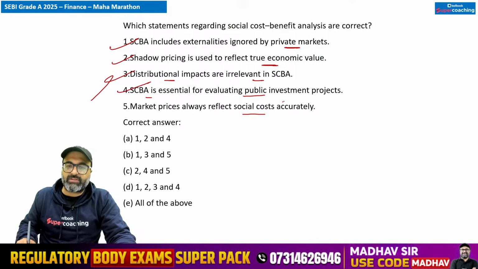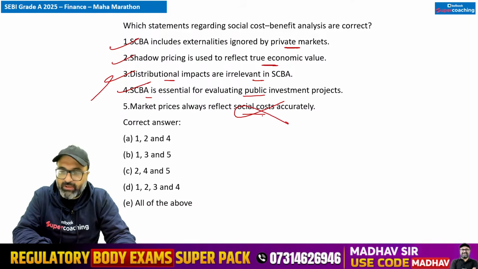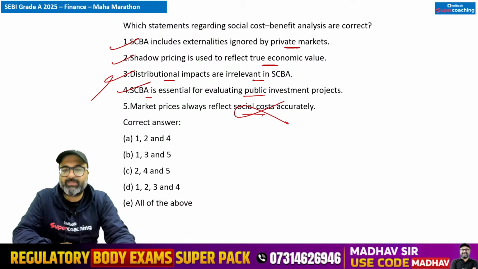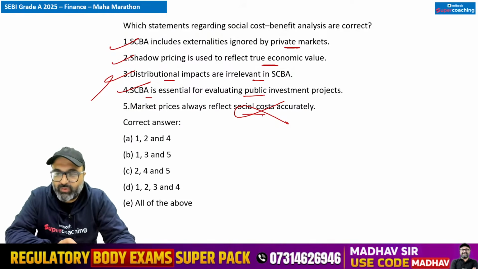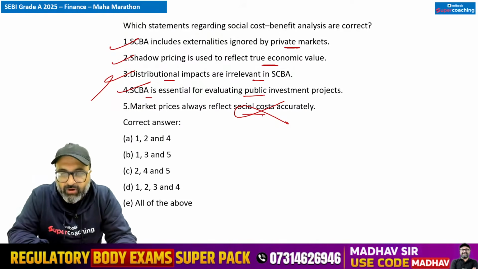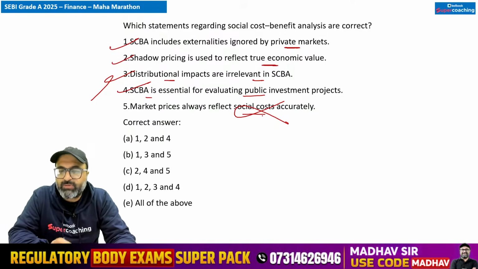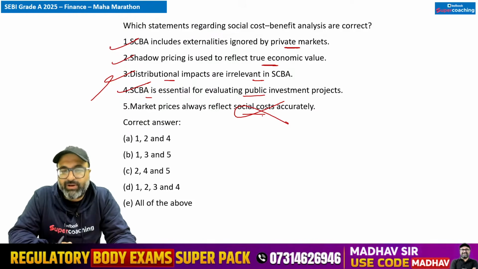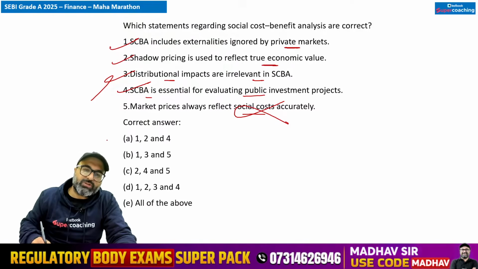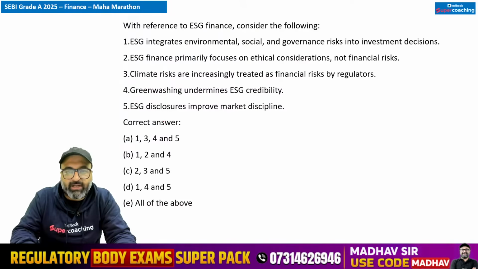Market prices always reflect social cost accurately. No sir. Government use SCBA to assess whether a project improves overall social welfare or not, and due to the externalities, public goods, monopolies and information asymmetry, market prices, they often fail to reflect the true social cost. So keeping that in mind, first option is correct.